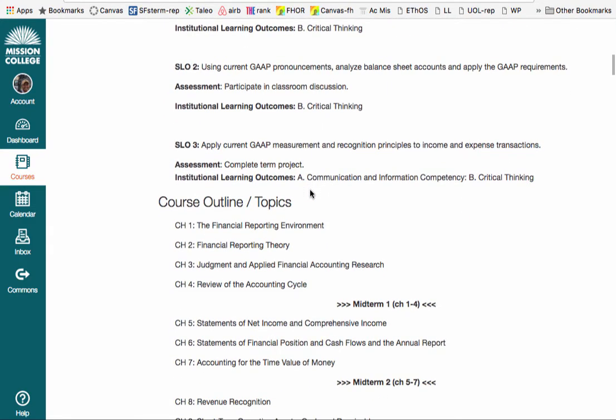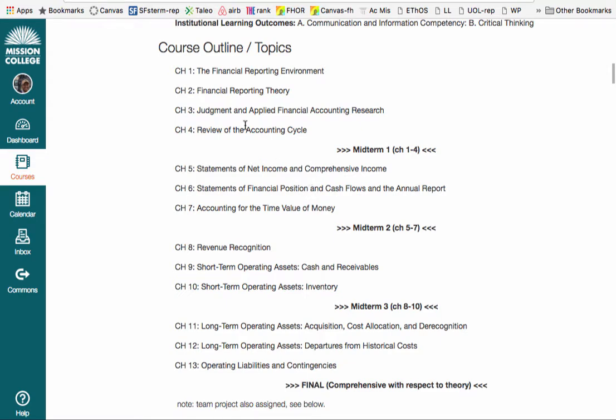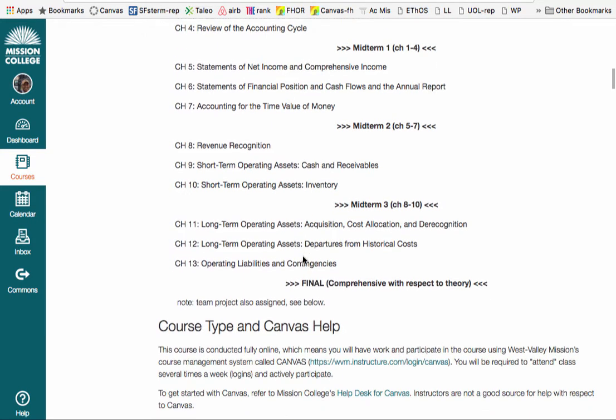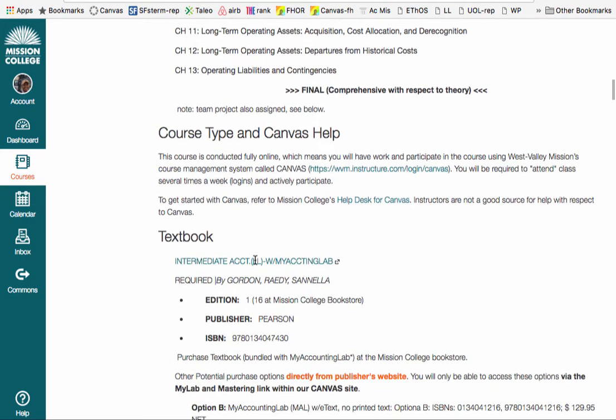Here are the learning outcomes. Here's a course outline for this class. You have chapters 1 through 4, and then midterm 1, then chapters 5 through 7, which will be midterm 2. Then you have chapters 8 through 10, midterm 3, and the last 3 chapters are part of the final exam. There's also a team project. So we keep going forward.